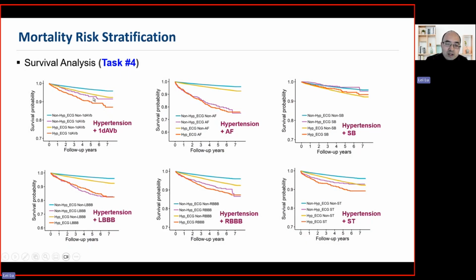Now, if you compare these two curves, you can see they have significant differences for these two populations. If the population has hypertension and also first degree AV block, they will have a high risk of mortality. And if you look at this curve, whether or not the population has hypertension, if they have left bundle branch block, they will have a high risk of mortality. This also applies to atrial fibrillation. Whether they have hypertension, if they have atrial fibrillation, they will have a high risk of mortality. So in this sense, this model can be used for personalized risk prediction.